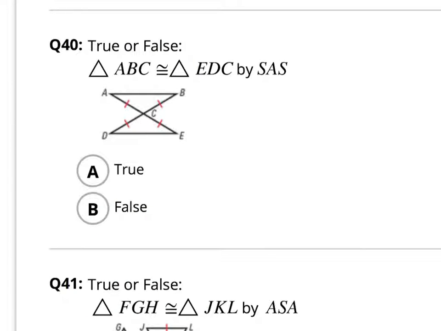Okay guys, number 40. The 2 triangles here, ABC and EDC, are congruent, but are they congruent by side angle side? One thing I want to show you, you got a side here, and a side on this triangle, a side here, and a side here. Also you have angles because those 2 angles are congruent by vertical angles. So true or false, is it side angle side?